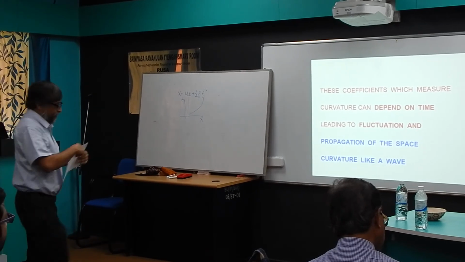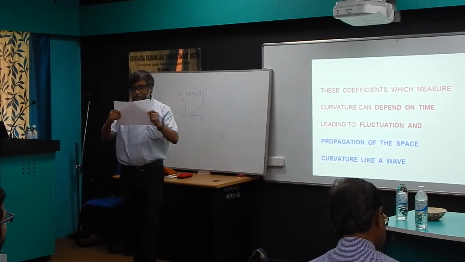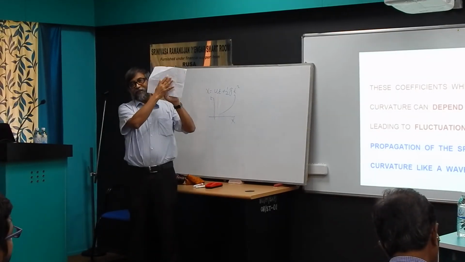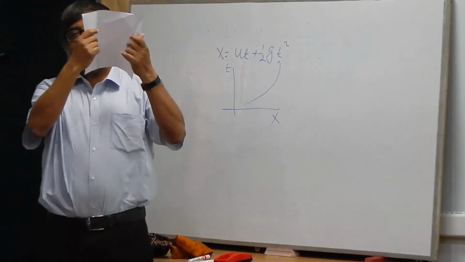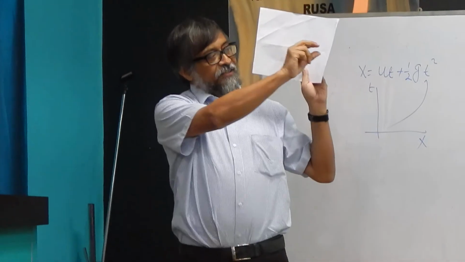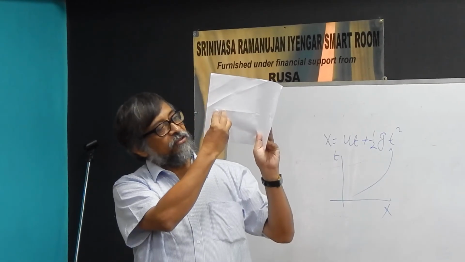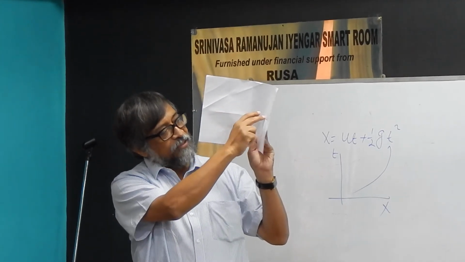So suppose you have this, and then because of some mass somewhere here you have produced a curvature. Now this curvature, which is characterized by those functions, are functions of x, y, z, t. How can they be functions of x, y, z? Suppose this mass has produced some curve here.